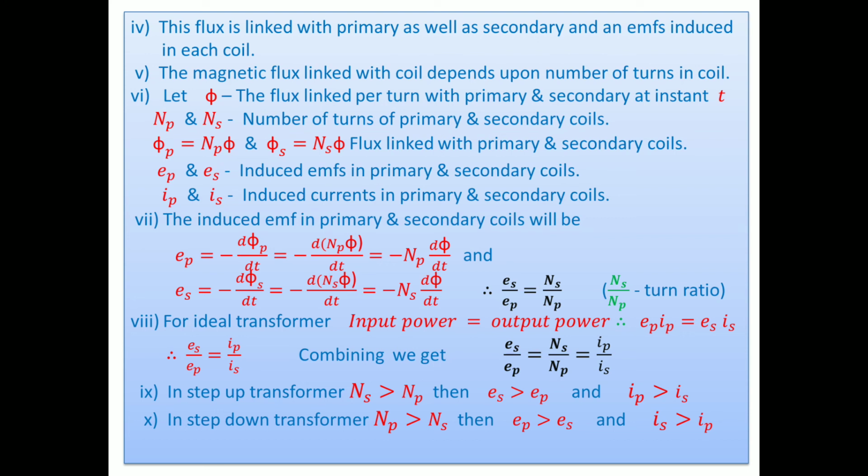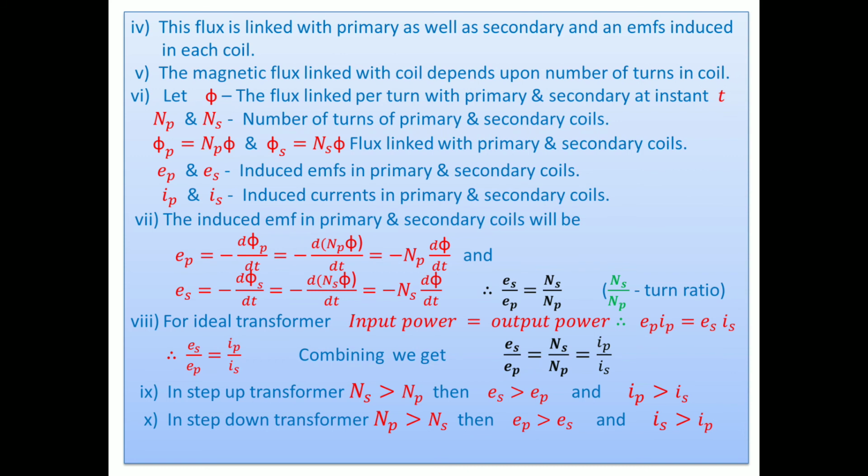Let us consider phi is the flux linked per turn with the primary and secondary coil at instant t. Then Np and Ns be the number of turns of the primary and secondary coil. Then flux through the primary coil is equal to the number of turns of the primary into the flux for one turn, meaning phi p equals Np phi. Similarly for the secondary, flux through the secondary phi s equals Ns into phi. Flux is linked with the primary as well as the secondary.